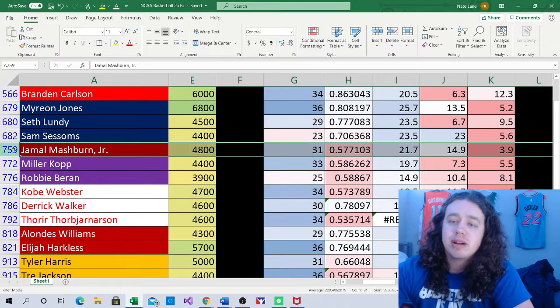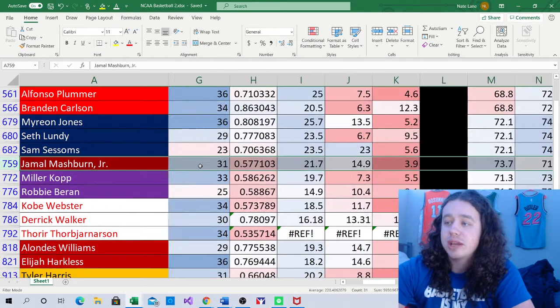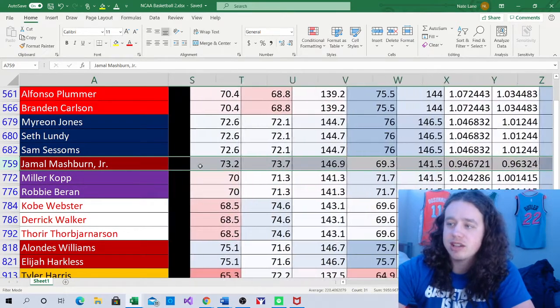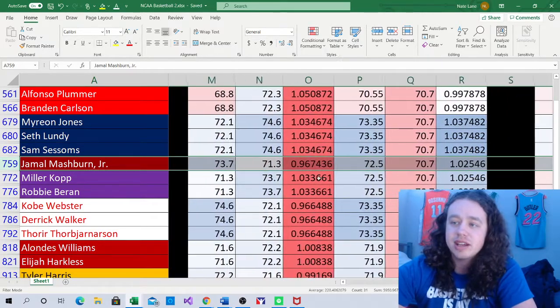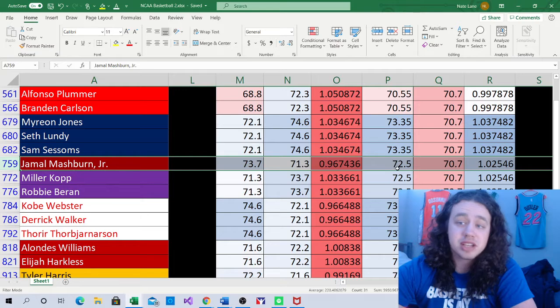Next up game we're going to talk about is the Minnesota versus Northwestern game. This game has an implied total of 141.5. It's an okay total on the slate. It's going to be a pretty fast-paced game, though, the second fastest-paced game of the day. We have Minnesota going into a pace-down spot and Northwestern going into a pace-up spot.